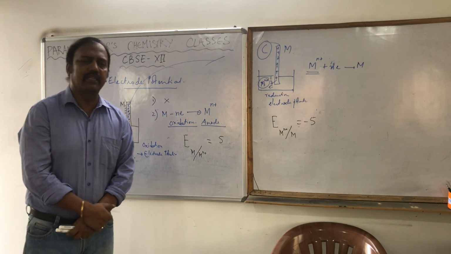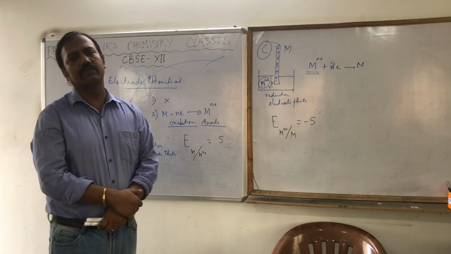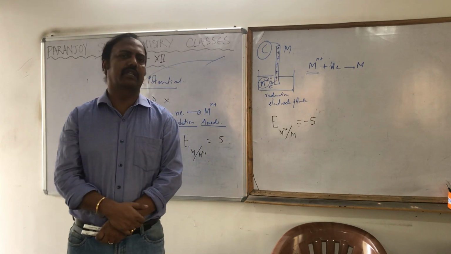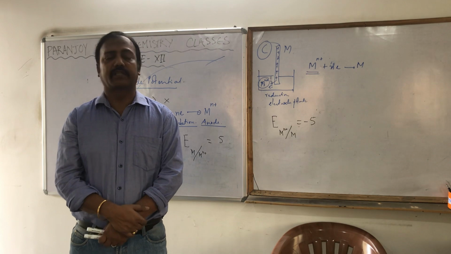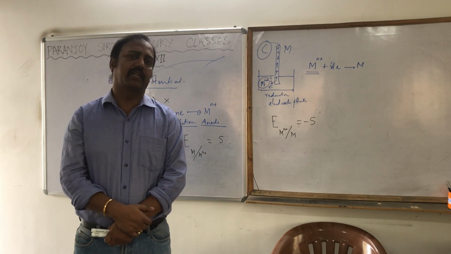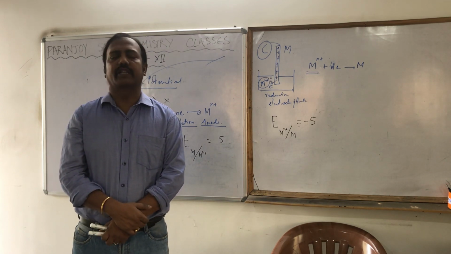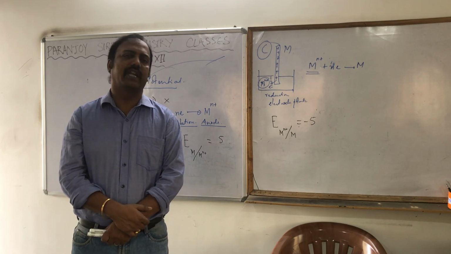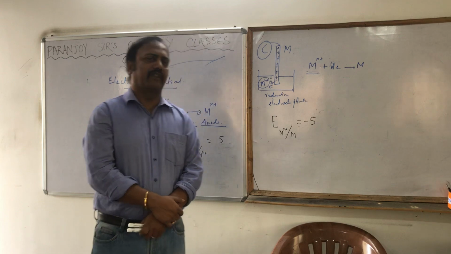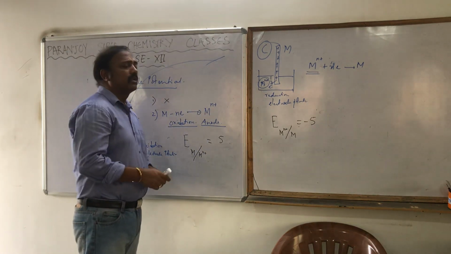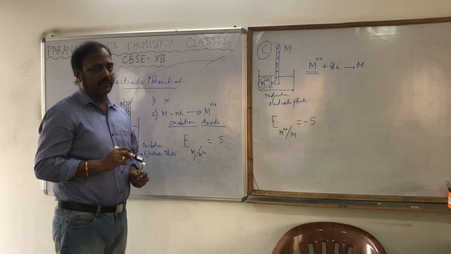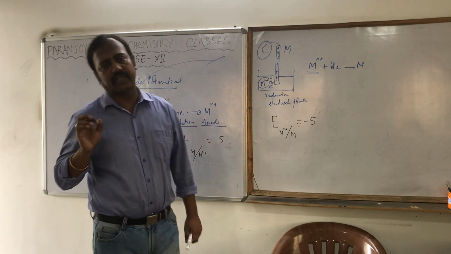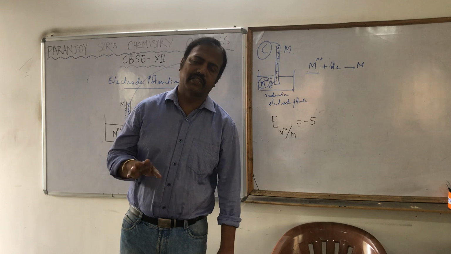In our time, there were a lot of difficulties in deciding whether oxidation or reduction is taking place. If oxidation takes place, we had to take the oxidation electrode potential. If reduction takes place, we had to take the reduction electrode potential. But IUPAC changed the convention, and now, a very important sentence: in a particular electrode, it doesn't matter whether oxidation or reduction is taking place.